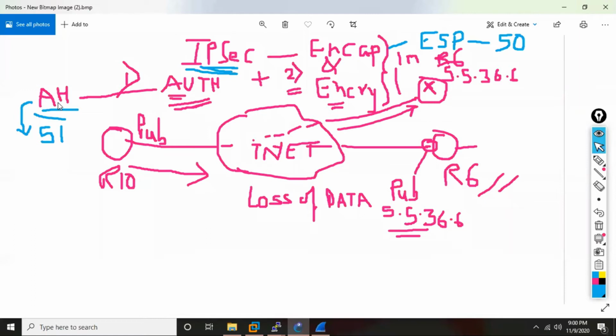You will have some password set. So both the routers should have some password. We will configure some password on R10. We'll configure some password on R6. Whatever password we set, it will be the same on both the sides. But is this scalable? So what were people thinking? Okay, if you have one branch, this is okay. You have two branches, maybe this is okay. You have 10 branches also, this is okay. But what if I have hundreds of branches? So now if R10 wants to go to R6, see this topology now.